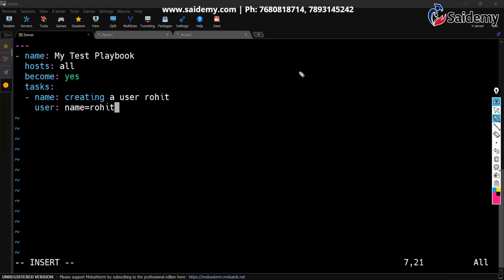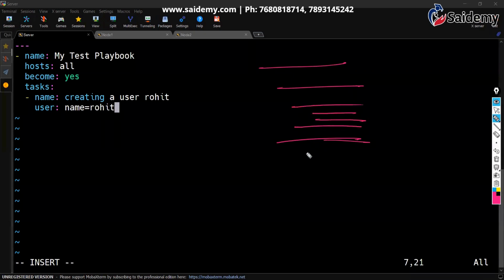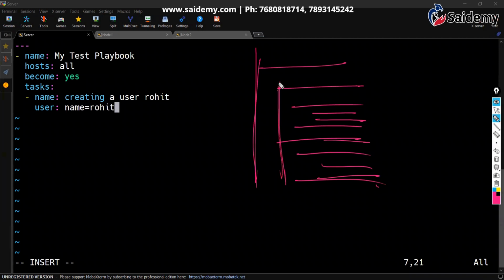Indentation means, for example, grandfather, father, father's brother, children, grandchildren, your cousins, their children. You can see grandfather at one level, your father and your uncle at one level, you, your brother, your sister and your cousins at one level, your children at one level. You can see indentation. You can't mention it all on one level, like grandfather, father, children. It doesn't make any sense. So indentation is important.